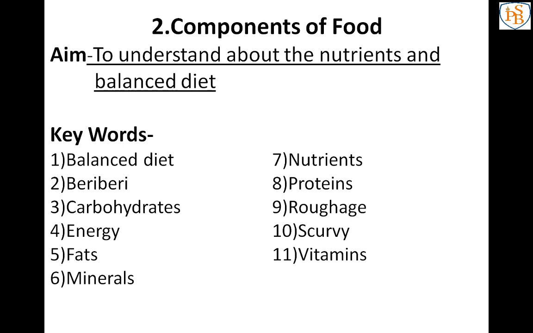Write properly, don't make mistakes while writing the spellings. Just take your time and write the aim and the keywords. The aim is to understand about the nutrients and balanced diet, and here are the keywords. 11 keywords are there, so write one by one. So I hope that you have completed the aim and the keywords. So let's start our lesson.